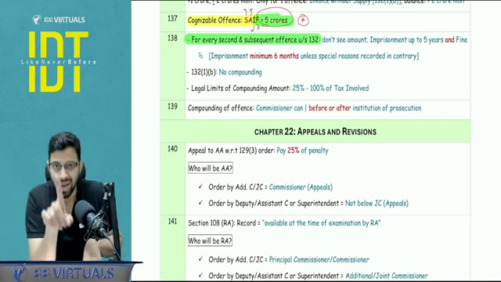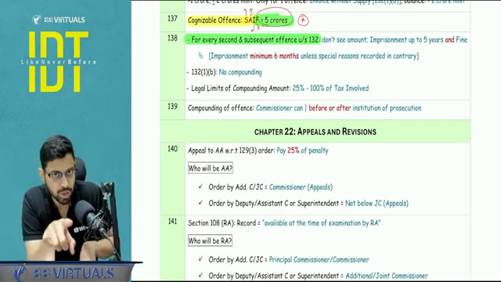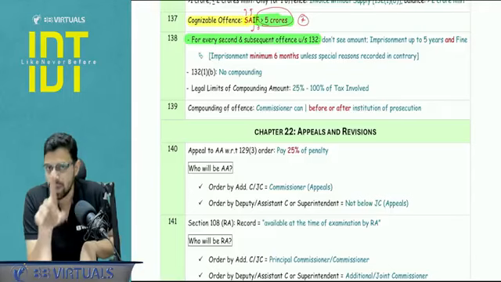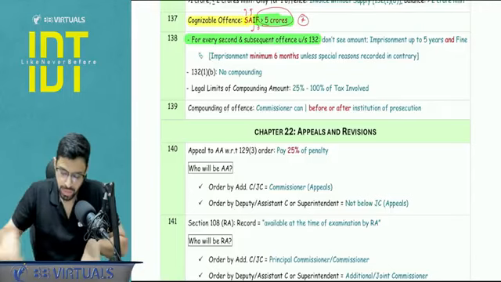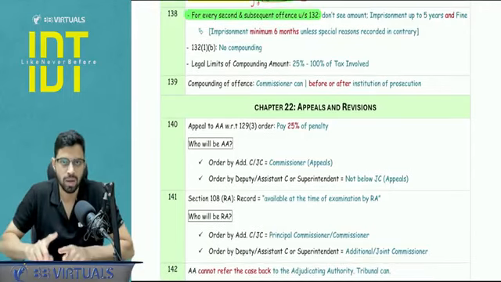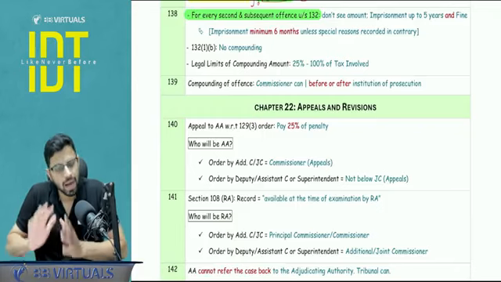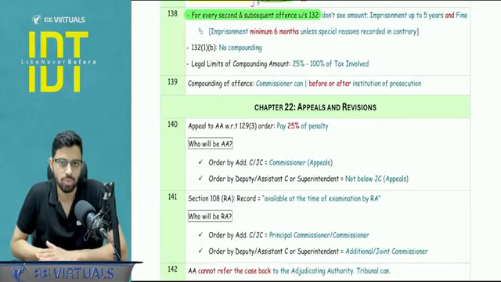Please do not use the word penalty when we are talking about 132 criminal prosecution. Use the word fine, and there is no limit here. Court will decide. Okay. And everywhere minimum 6 months imprisonment is also there, unless there are some special or adequate reasons to be recorded otherwise.